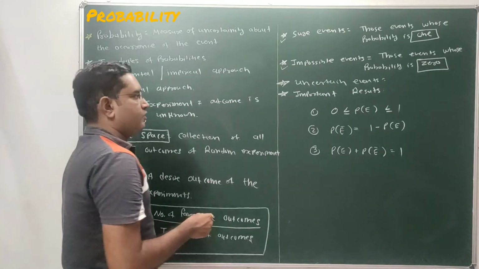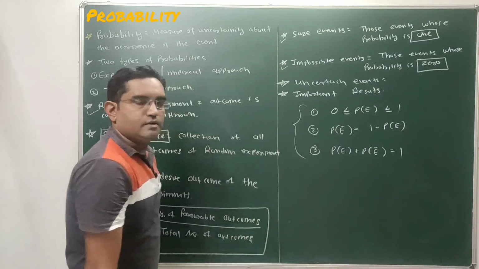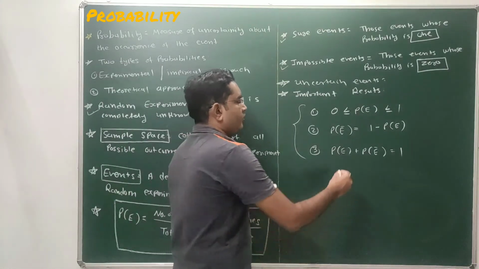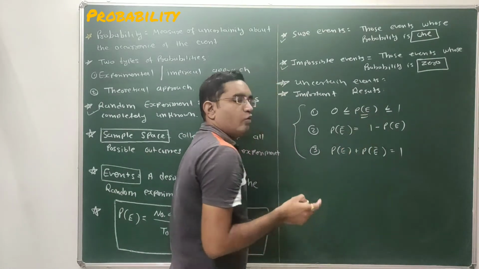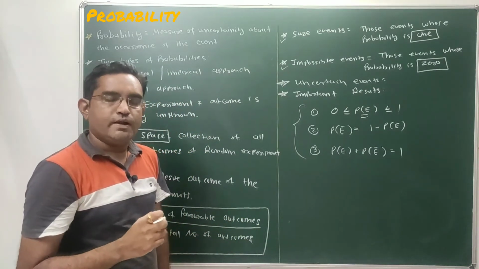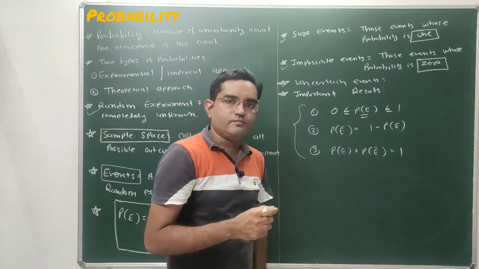And then you have to remember certain important results regarding this probability. So here the first result is: probability of occurrence of any event always lies between 0 and 1. Probability of occurrence of any event will always lie between 0 and 1.